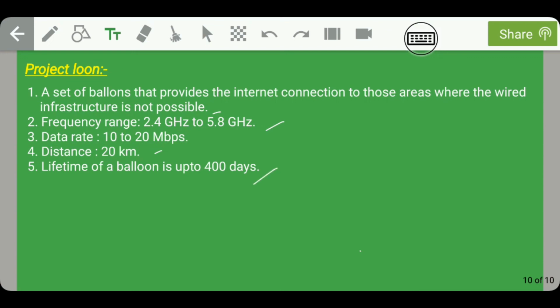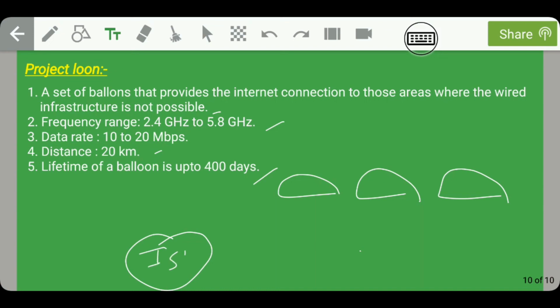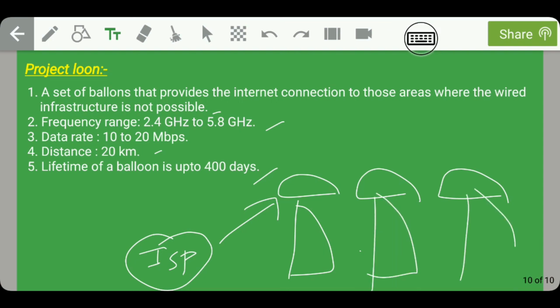So guys, what is happening in Project Loon is, let us say that these are various balloons installed at a specific height from mean sea level, and these balloons are getting signals from some ISP, that is Internet Service Provider, and each balloon is covering a distance of around 20 kilometers.